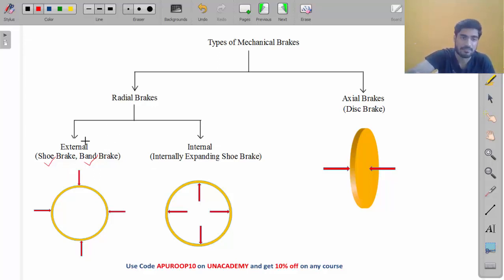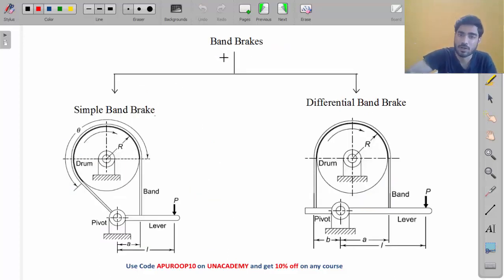In this lecture we are going to complete design of band brake, and we are also going to solve the problems based on design of band brake. Okay, so let's start with the lecture, my friend. First let's understand what is a band brake.